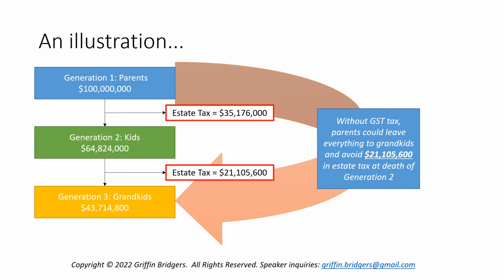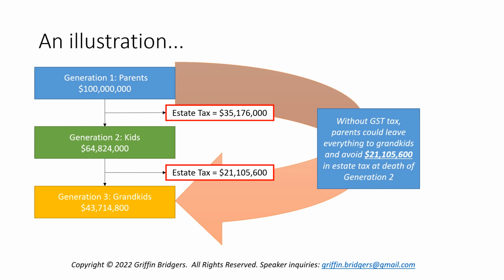$64,824,000. Now, the kids then die and leave that same amount to their kids, Generation 3, who are the grandkids of the original parents who kicked this off. Now, when the kids die, there is an estate tax of $21,105,600 on the amount they had, assuming we're using the same exclusions, credits, and rates that we have in effect today. And that leaves a net amount ultimately going to the grandkids of $43,714,800. So as you can see, that $100 million has shrunk rapidly by the time it reaches Generation 3 after starting at Generation 1.